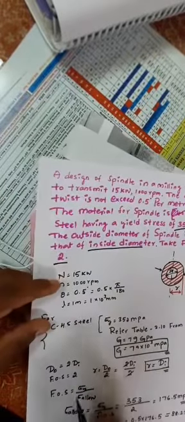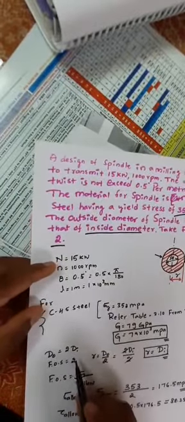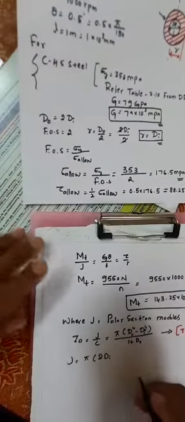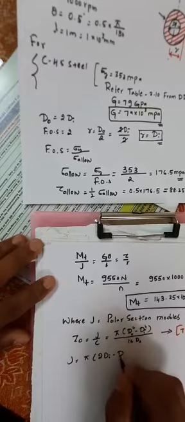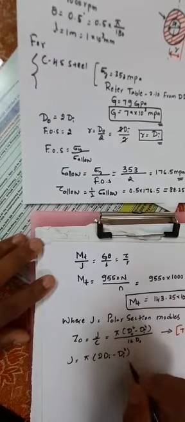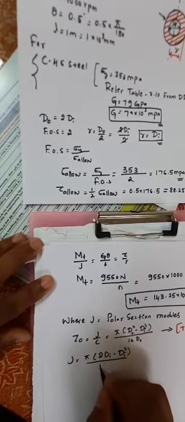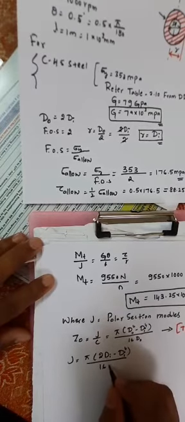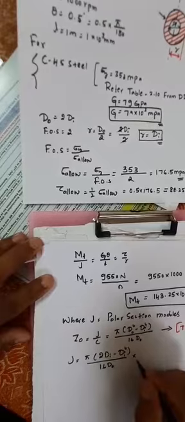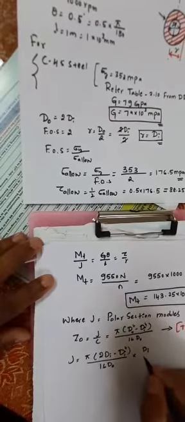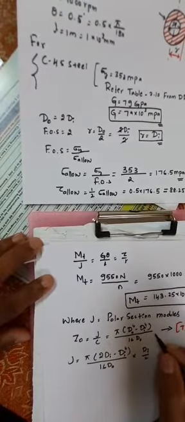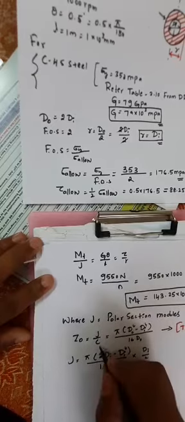You just see here, d naught is equal to 2 times di. This is the value. Substitute that value: 2 times di minus di to the power 4 divided by 16 d naught into di by 2, where C is nothing but d naught divided by 2.